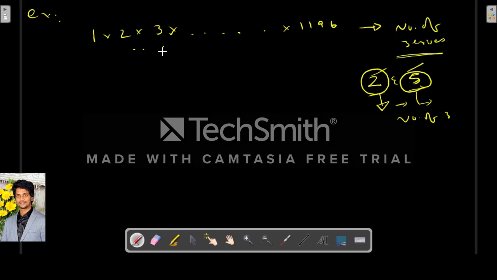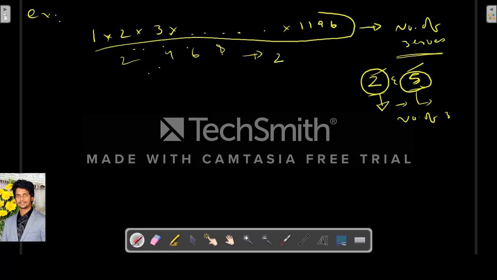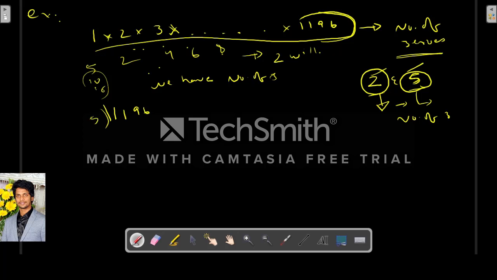So obviously, if you see here, there will be a 2 after every other number, like 2, 4, 6, 8. So obviously common sense tells us that in this product, 2's will be in the majority, because after every other number 2's will come. So for this we have to find out the number of 5's. So the number of 5's will be our number of zeros in this product. I am talking about this case. So how will we find out the number of 5's? Now we can't count like 5, 10, 15. Till 1196 it is very difficult to count the number of 5's, right? So how will we do it? Just take 1196 and divide it by 5.